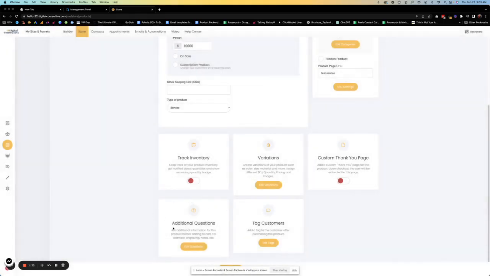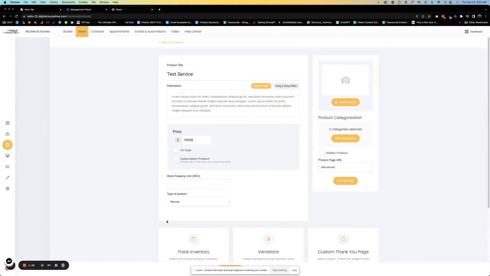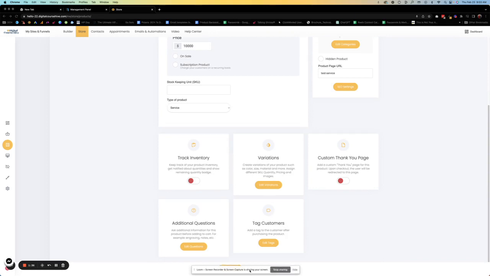And if you want any additional questions on the checkout or in the cart option, you can put those here. You can add an image if you'd like. You can put the description, but for the most part, all of this stuff is going to be on the checkout page. You don't necessarily need to go that far. So down here, I'm going to hit Save Changes, and then I'm going to go back into the builder.